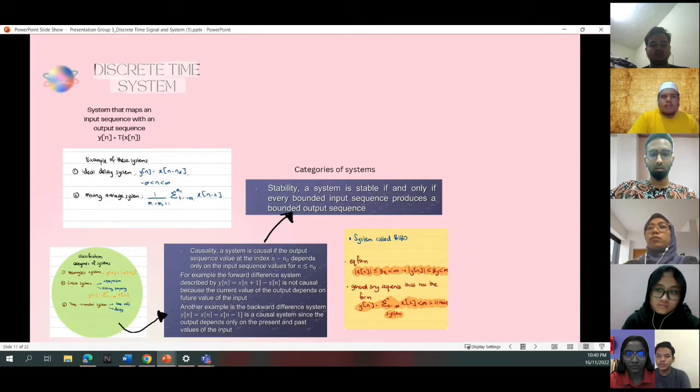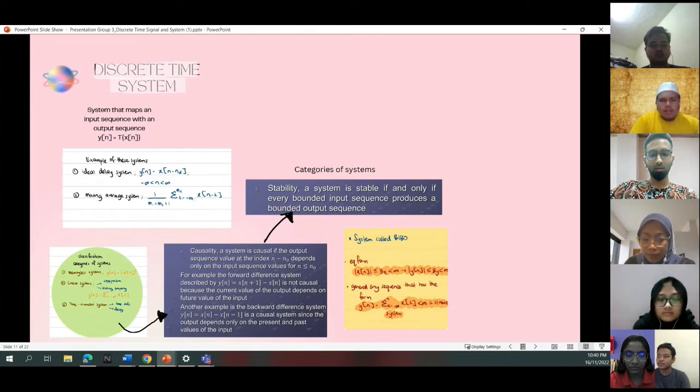Okay, a discrete time system maps an input sequence to an output sequence, y[n] equals T{x[n]}. Categories of systems: stability. A system is stable if and only if every bounded input sequence produces a bounded output sequence. Causality.